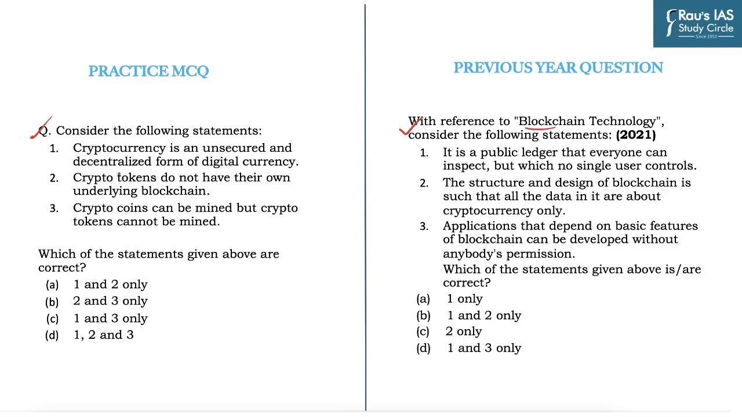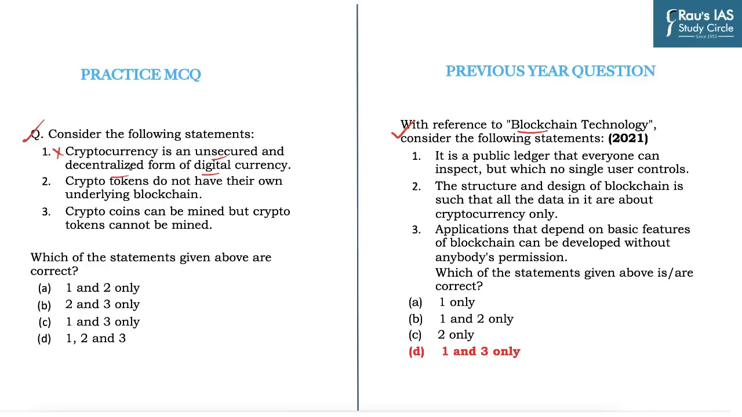Statement 1 is, cryptocurrency is an unsecured and decentralized form of digital currency. Which is of course incorrect because cryptocurrency is decentralized digital money that is based on blockchain technology and secured by cryptography, which is a method that secures data from unauthorized access by the use of encryption technologies.